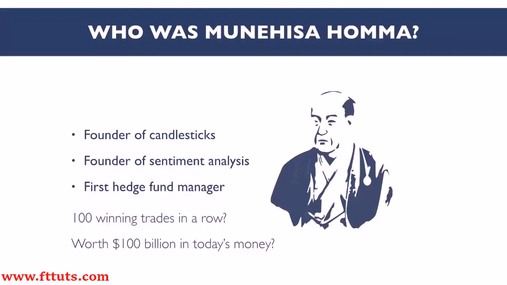Aside from amassing plenty of profits from his hedge fund, Homma was also an avid art collector and an advisor for the world's first sovereign wealth fund in Japan, even allowing him to attain the rank of an honorary samurai. So that pretty much sums up how Japanese candlesticks were born in the East and how they have developed over time. But how did candlestick charts get from there to here, and how did they get from the East over to us in the West?